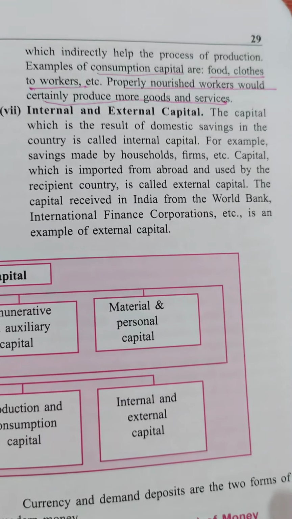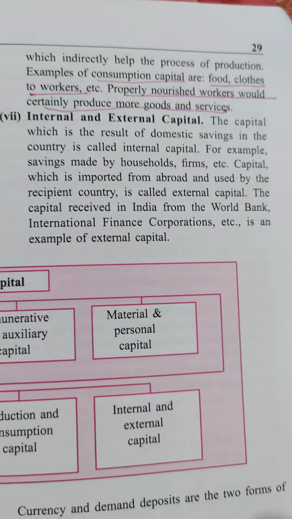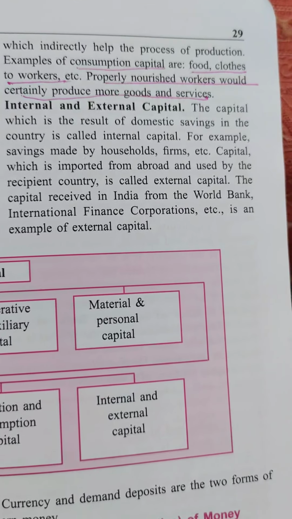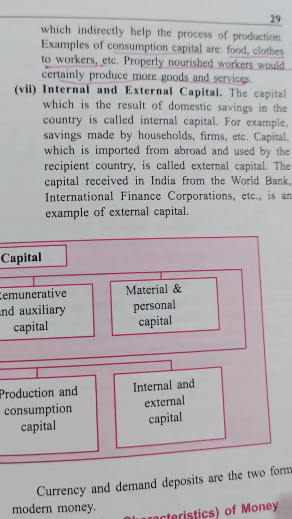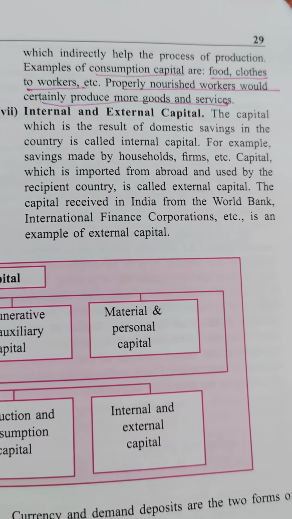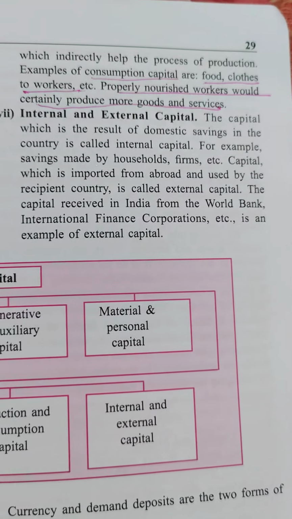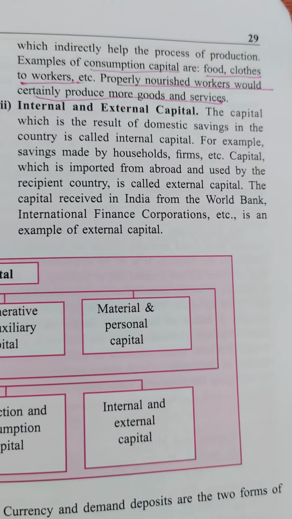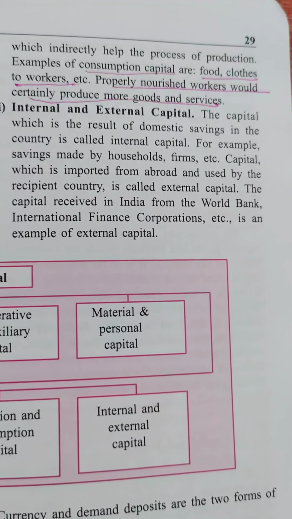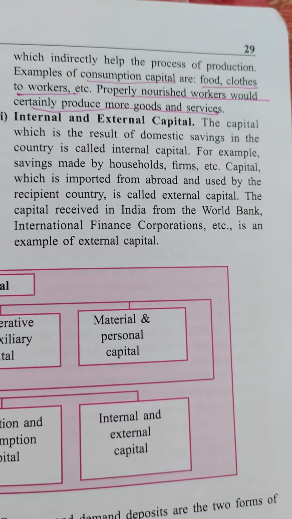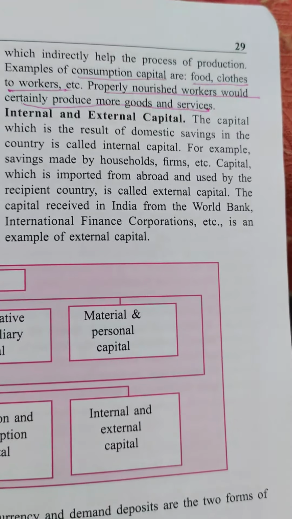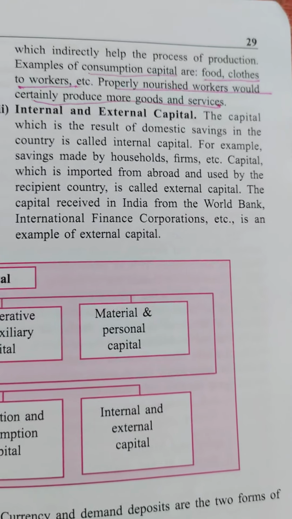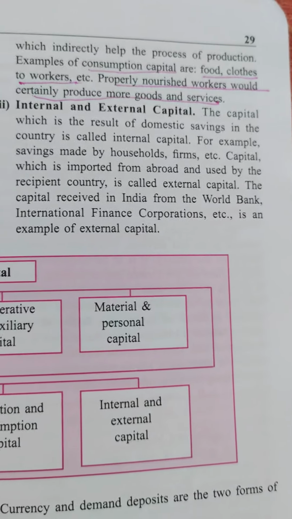Then internal and external capital. Internal means inside, and external means outside. The capital which is the result of domestic saving, domestic is within the boundaries. So domestic savings in the country is called the internal capital. Within the boundaries, whatever the saving is there, made by households, firms, etc., we consider as internal saving.